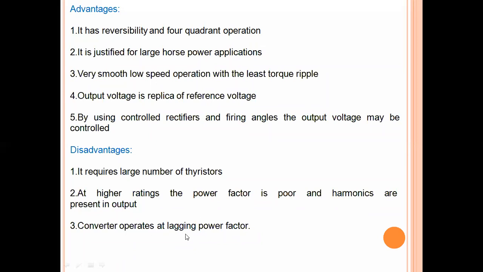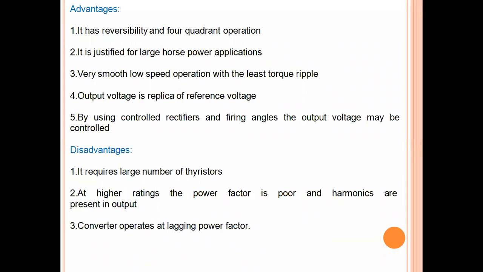And it will also operate at lagging power factor. So in order to improve this power factor, we need extra elements or an extra circuit. So these are a few disadvantages of cycloconverter fed induction motor drive.